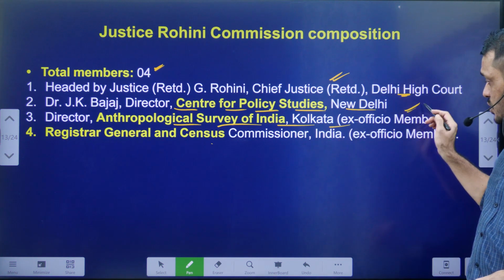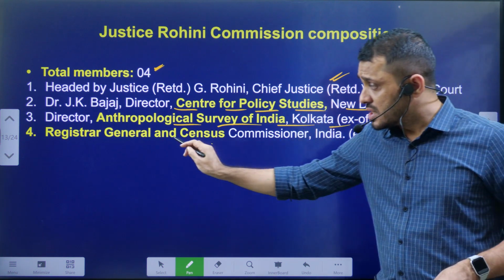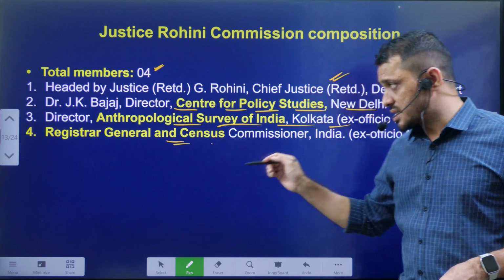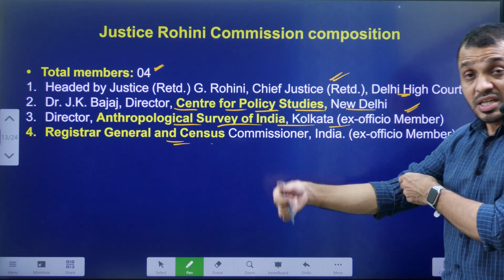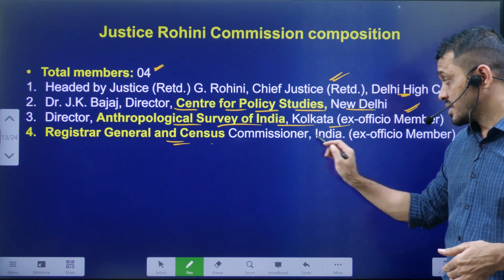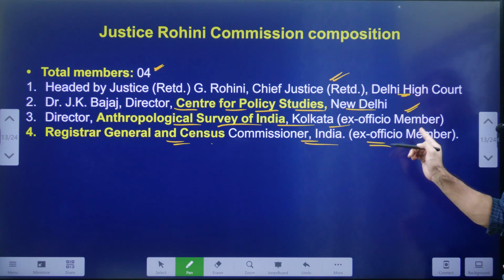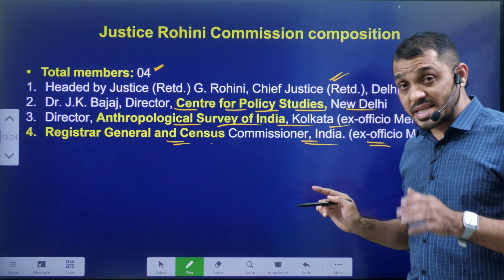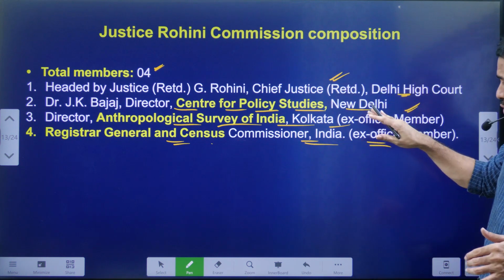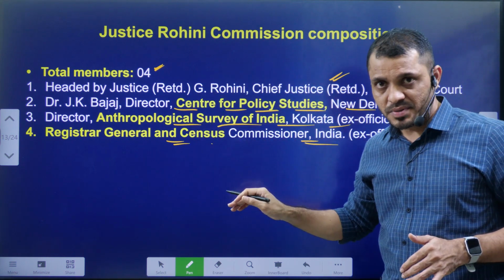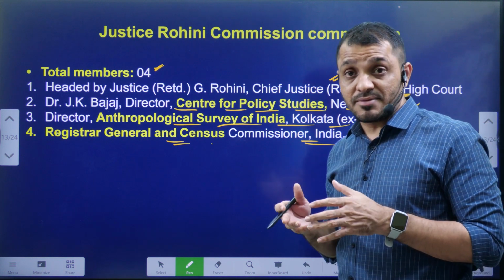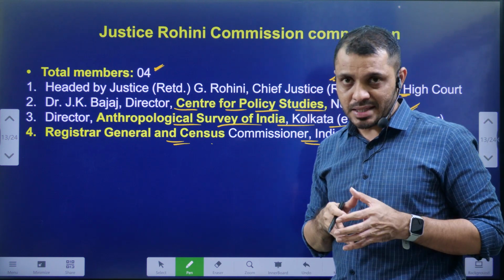This person is going to be an ex officio member, and the Registrar General of Census, Registrar General of India and Census Commissioner is also going to be an ex officio member. You know that, students, ex officio means because of one position you get another position. Same like the Vice President is the ex officio Rajya Sabha Chairman.